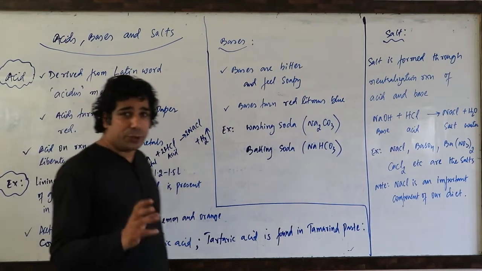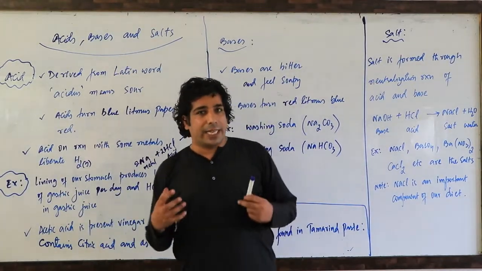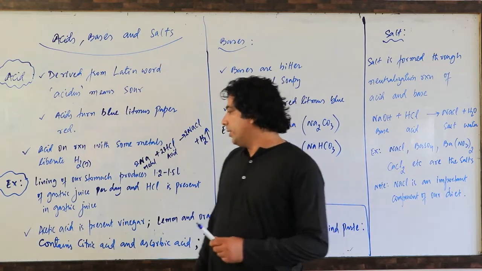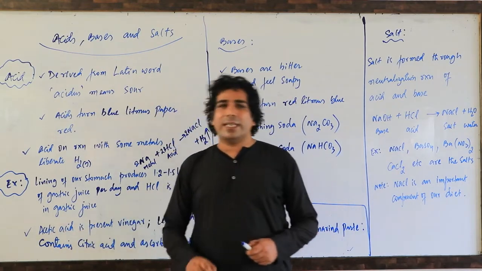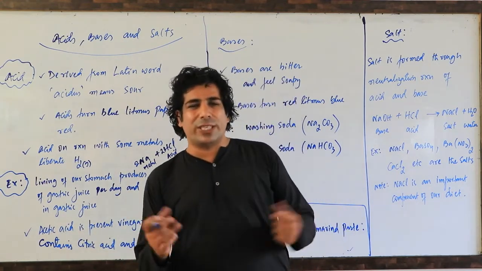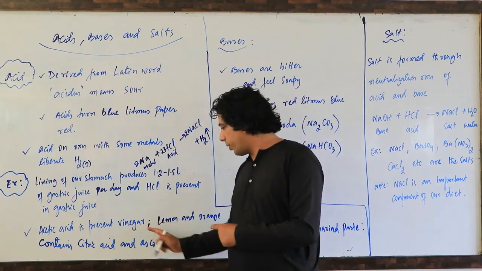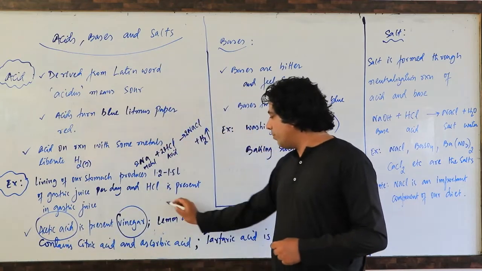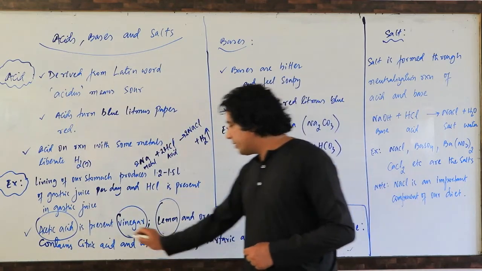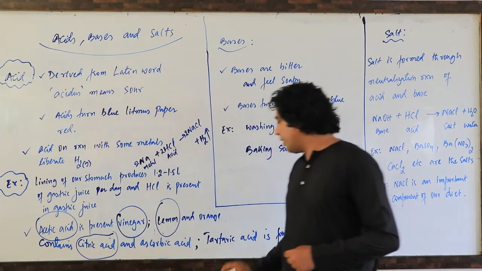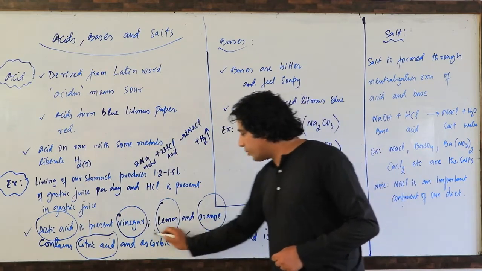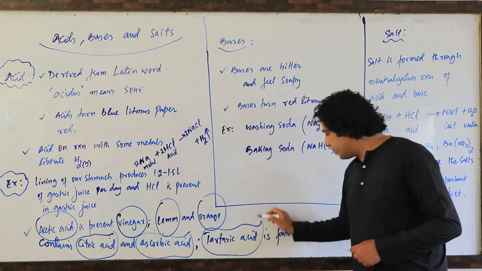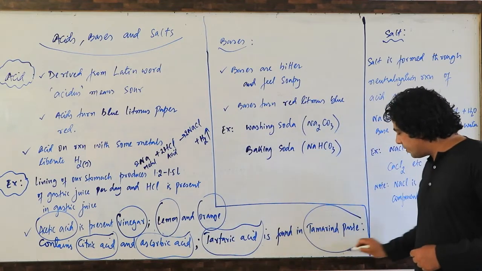Acetic acid, CH3COOH, is present in vinegar. Lemons contain citric acid, and the orange contains ascorbic acid. Finally, tartaric acid is present in tamarind paste.